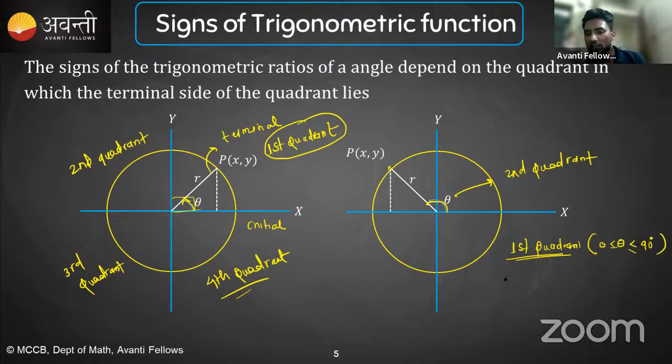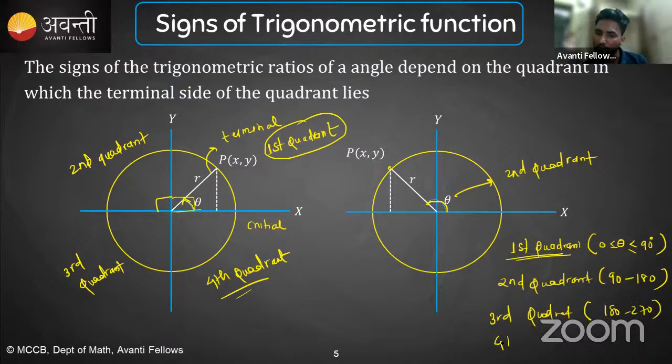And if we are talking about the second quadrant, it is from 90 to 180. Similarly, the third quadrant will be 180 to 270, and the fourth quadrant is 270 to 360. So this is the range of the first, second, third, and fourth quadrants.